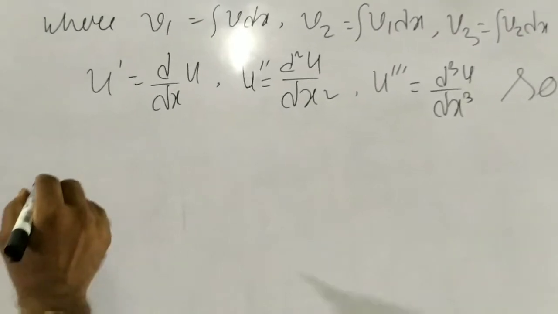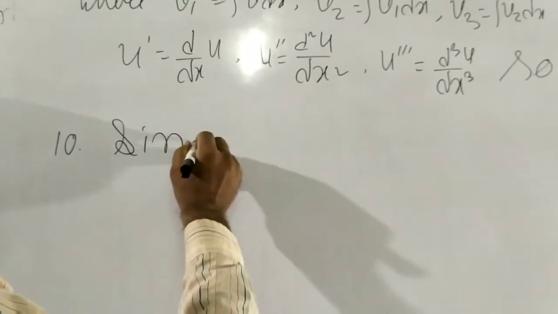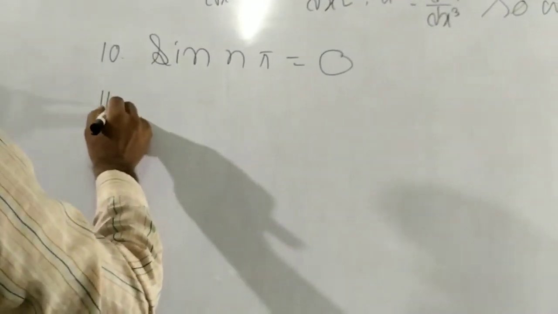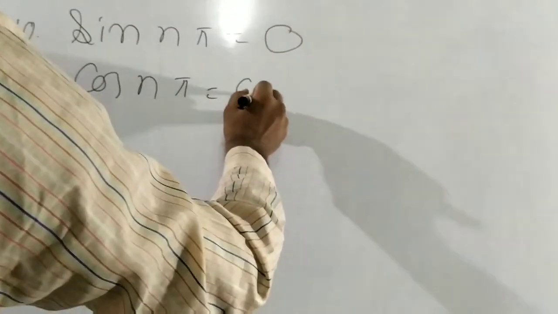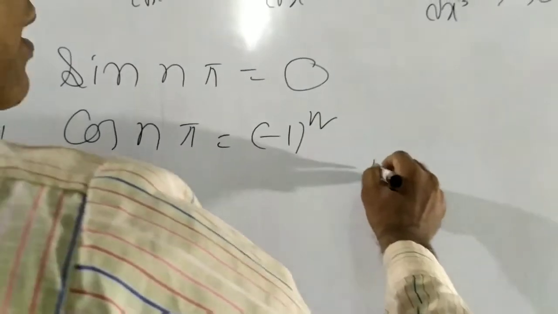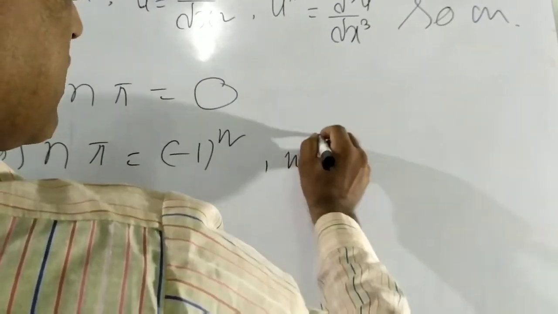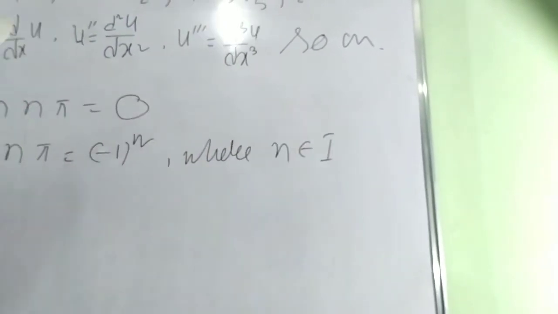Next, number 10 formula, sin n pi equals 0, and number 11 formula, cos n pi equals minus 1 to the power n, where n belongs to I, the set of integers.